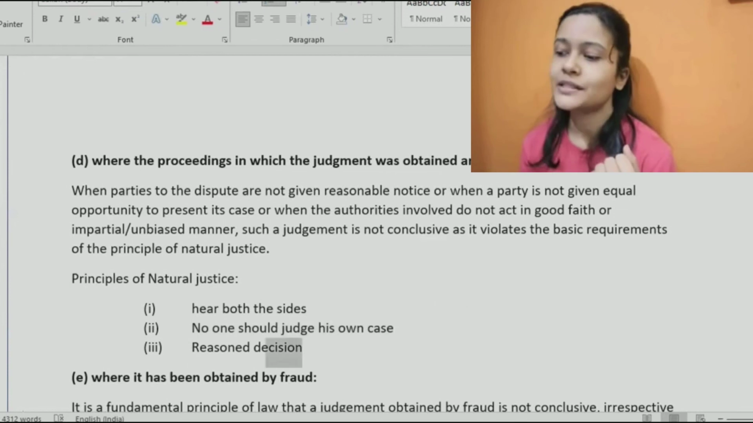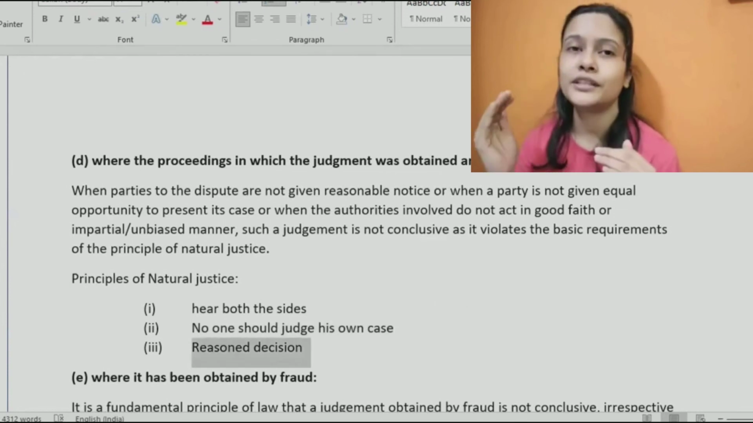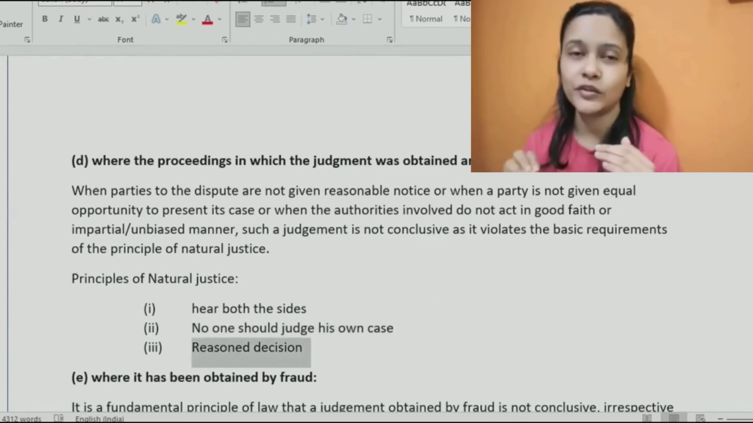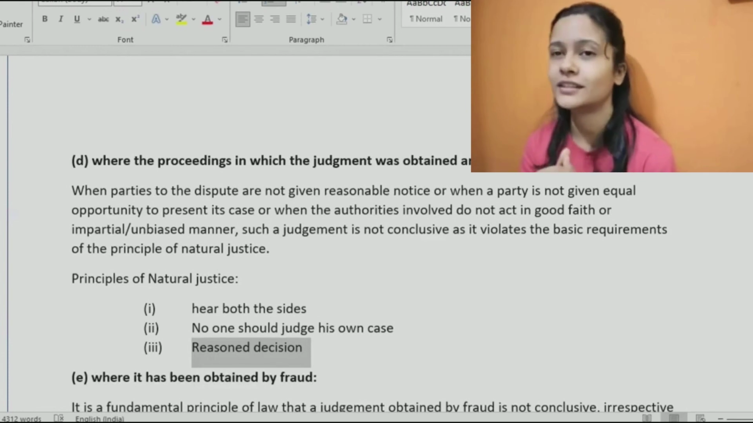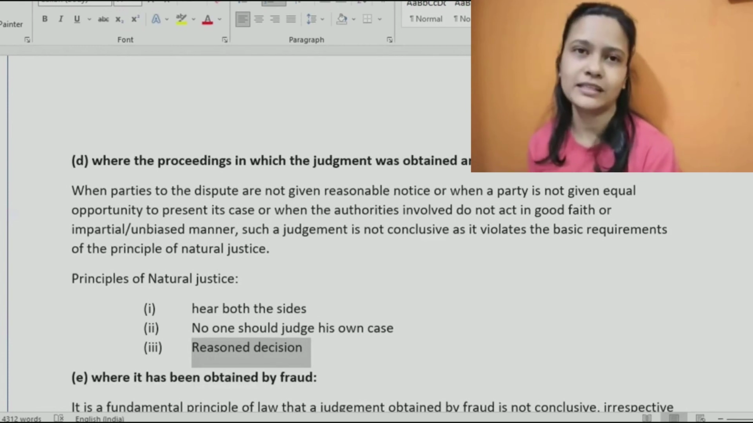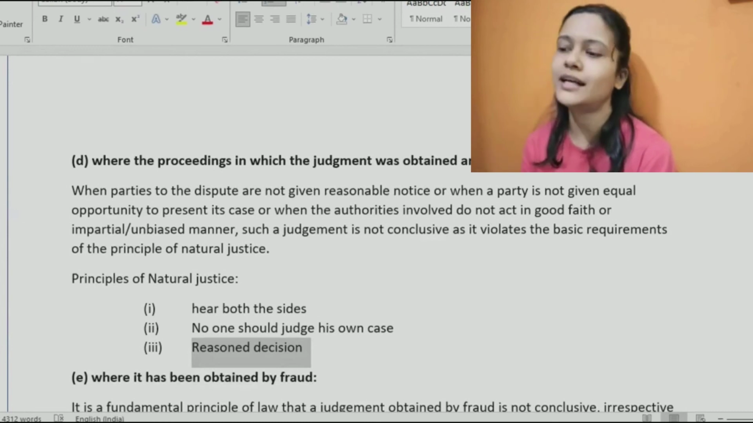And the third one is a reasoned decision. Even though a person is a judge, having all the experience, qualification and skills, the judge also needs to provide justification or reasons as to why he has given that decision. When you read a judgment, you would see, because it happened like this, because it was said like this, because we have this law, I'm giving this decision. So the judge would also justify why he has given that decision. So these are 3 very important principles of natural justice that need to be followed.